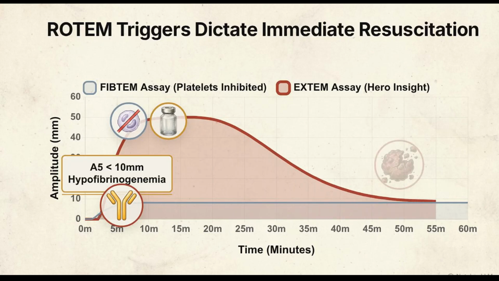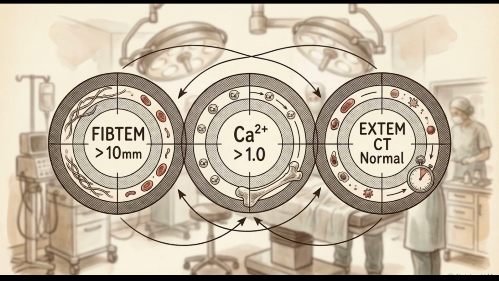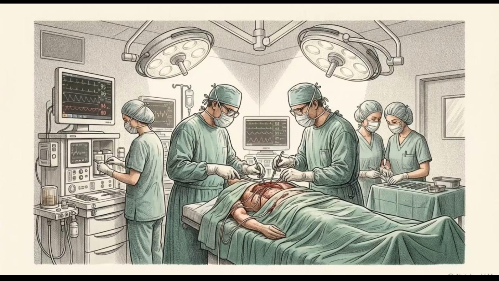Finally, if the maximum lysis on the XTEM tracing exceeds 15%, the patient is in dangerous hyperfibrinolysis, necessitating immediate antifibrinolytic therapy. Replacing blind empirical fluid boluses with these exact real-time threshold triggers is the only proven method to secure clinical hemostasis and halt the progression of DIC.